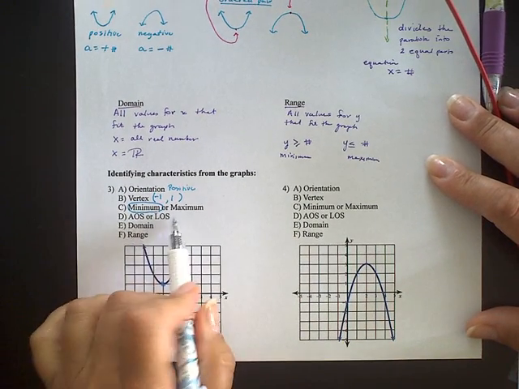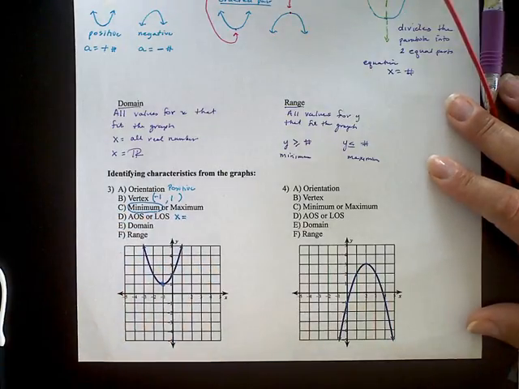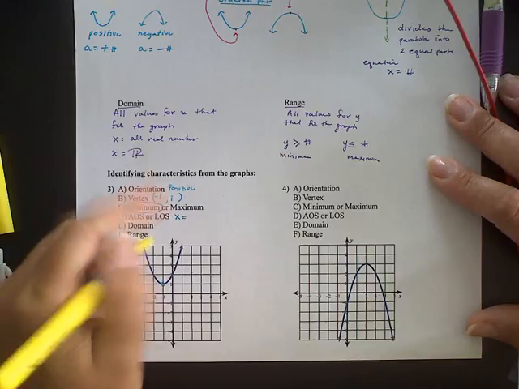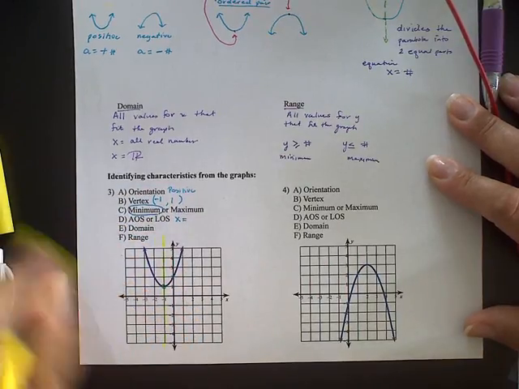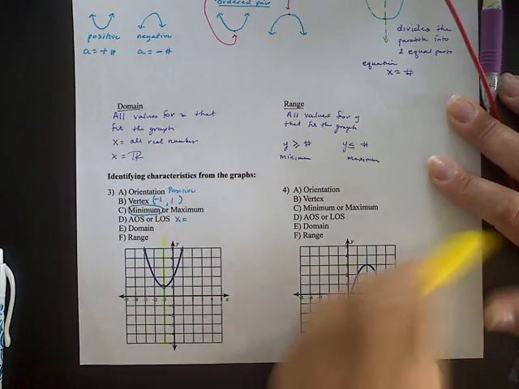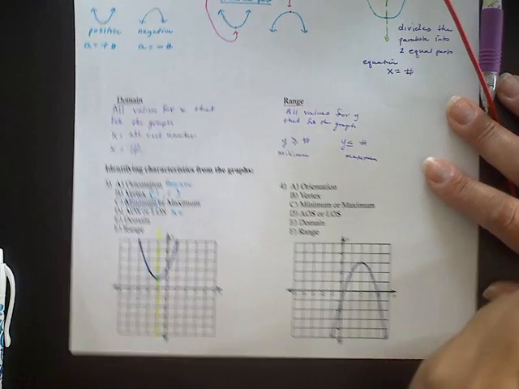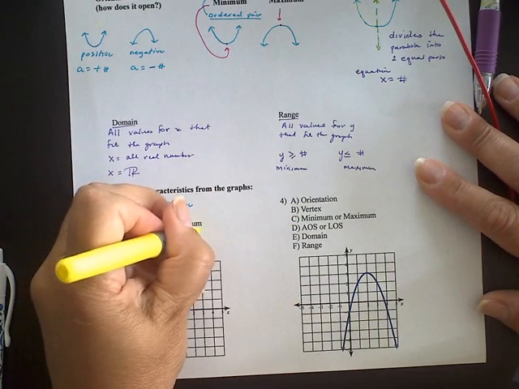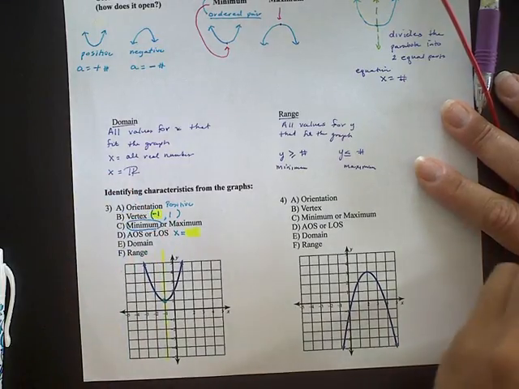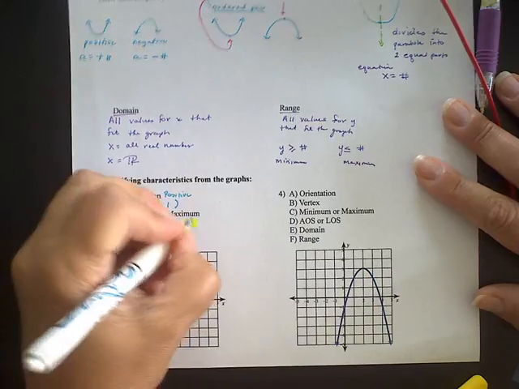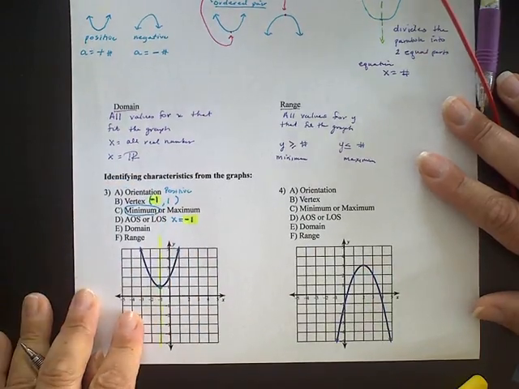Your axis of symmetry or line of symmetry is going to be x equals some number. We can split the graph right through here, and that line is x equals this value. The other place you can get it is that it's the same as the x coordinate of your vertex. So that is going to be x equals -1. It matches the x coordinate of your vertex.